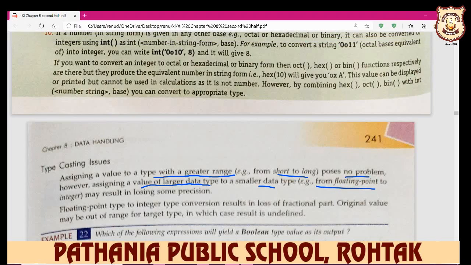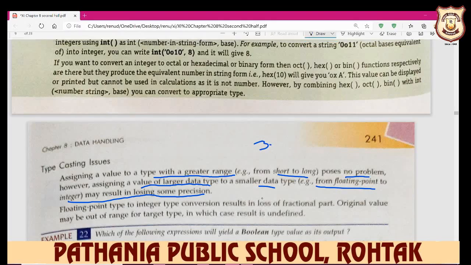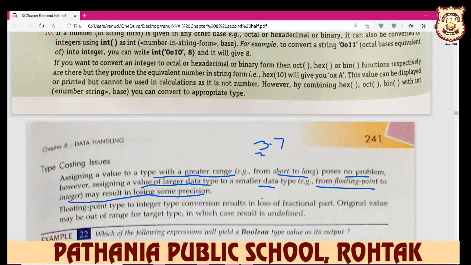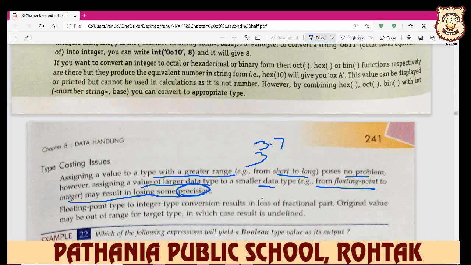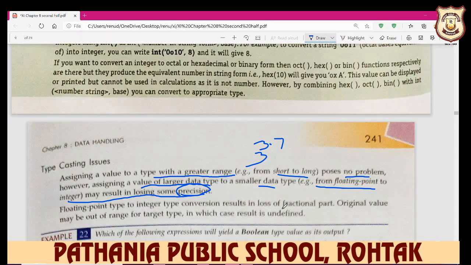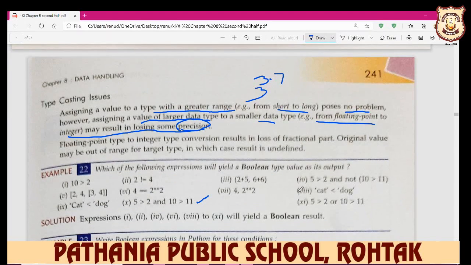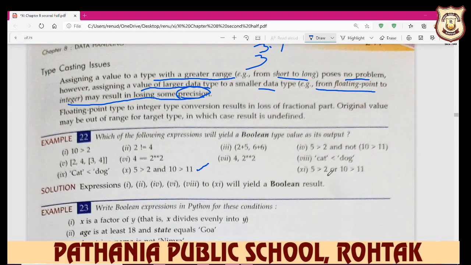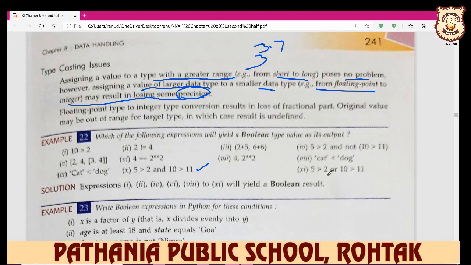However, assigning from floating point to integer may result in losing some precision. For example, you write down 3.7, but you convert it to integer, so it always gives the answer 3. So we lose the precision of 0.7 here. A floating point type to integer type conversion results in loss of the fractional part. The original value may be out of range for the target type, in which case the result is undefined.